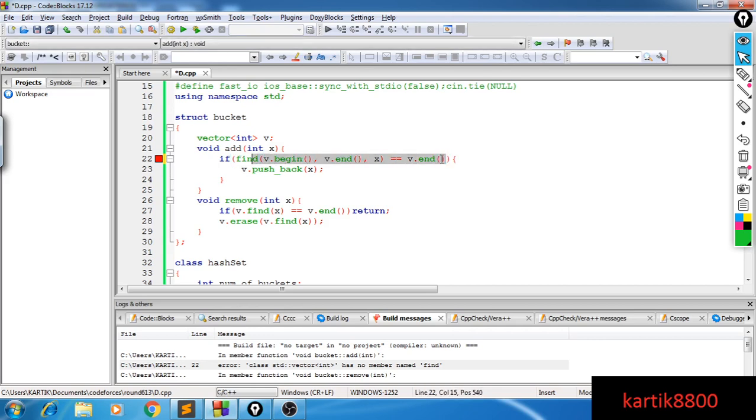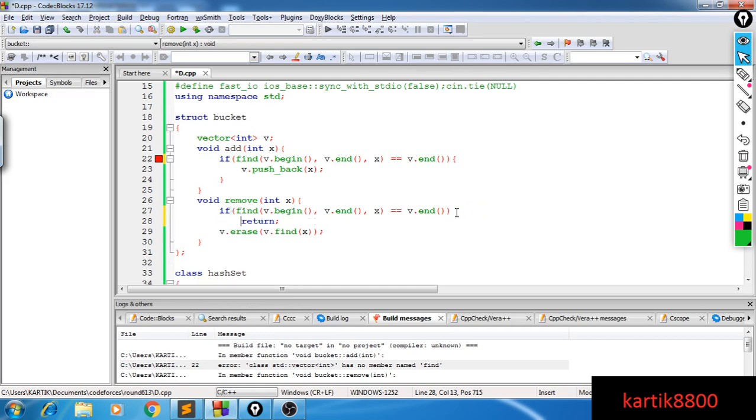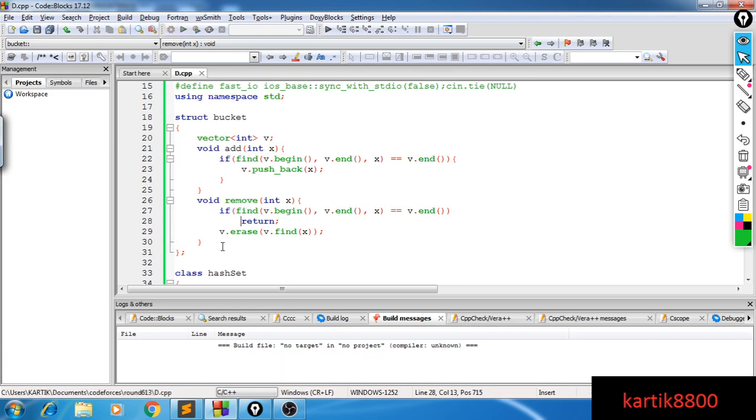And this is a big O of n operation, because to find something in the vector you have to loop through all the elements unless the vector is sorted. Then you can use binary search. Okay, so till here it must be understandable, I guess.